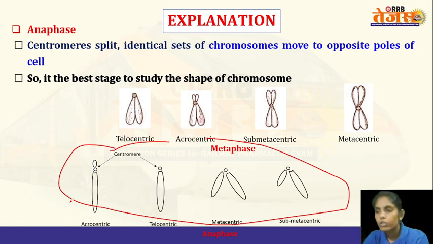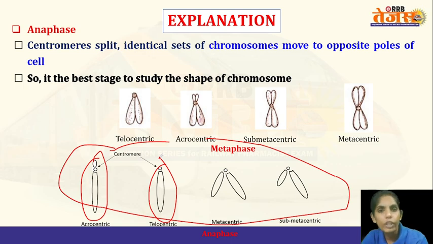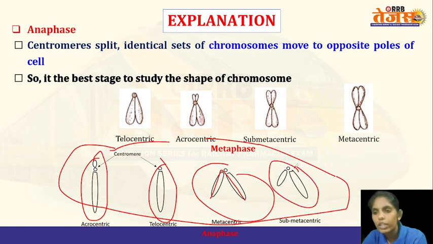during anaphase. This is acrocentric, which is I-shaped. So you can see this is somewhat I-shaped. And this is telocentric, which is somewhat L-shaped. And this is metacentric. This is V-shaped. And submetacentric, it is J-shaped. Okay, acrocentric I-shaped, telocentric L-shaped, metacentric V-shaped, and submetacentric J-shaped. Shapes of the chromosomes can be studied clearly in anaphase of mitosis.